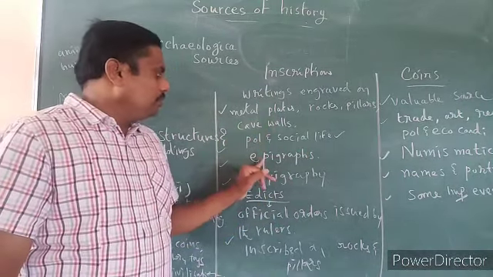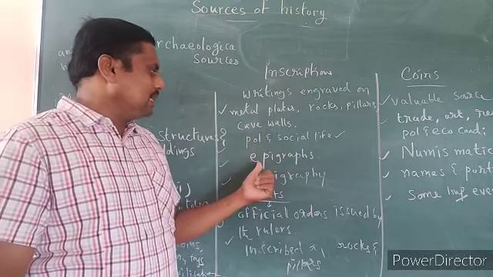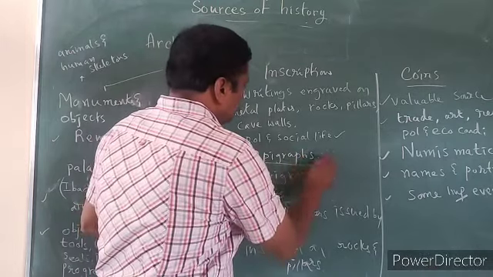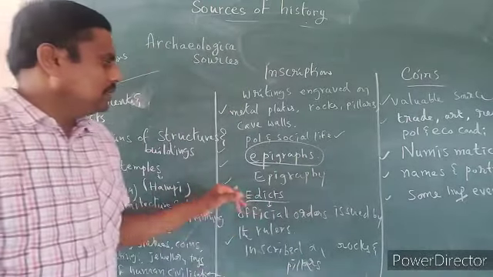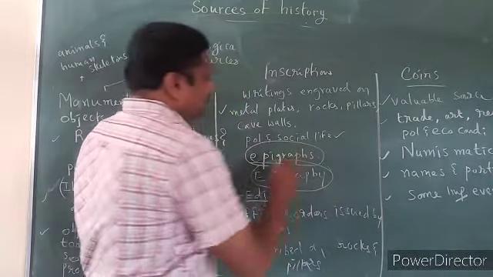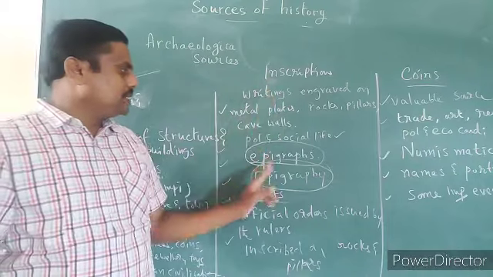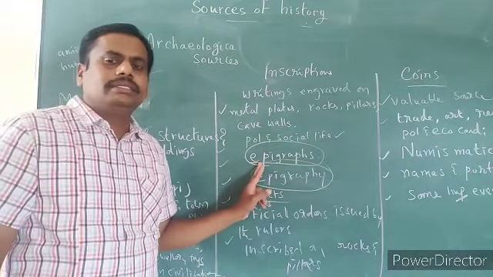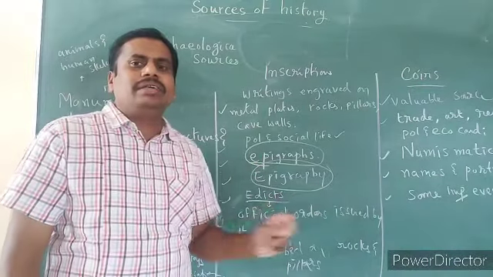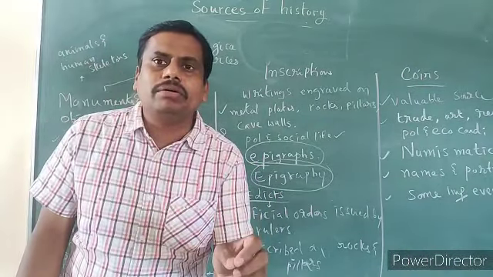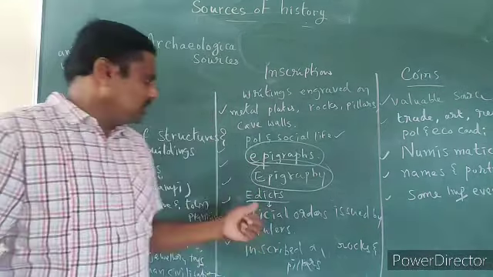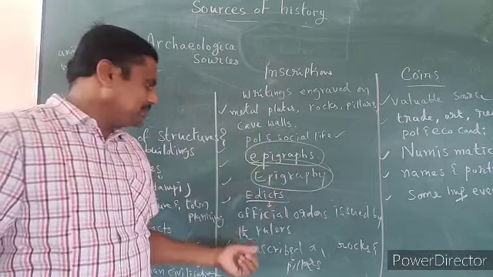And the study of inscriptions is called epigraphy. Particularly these inscriptions are also called epigraphs. The science which deals with old inscriptions is called epigraphy. Try to understand. Inscriptions are also called what? Epigraphs. And the study of epigraphs is called epigraphy, the science which studies old inscriptions. Understood? So this is what about inscriptions.